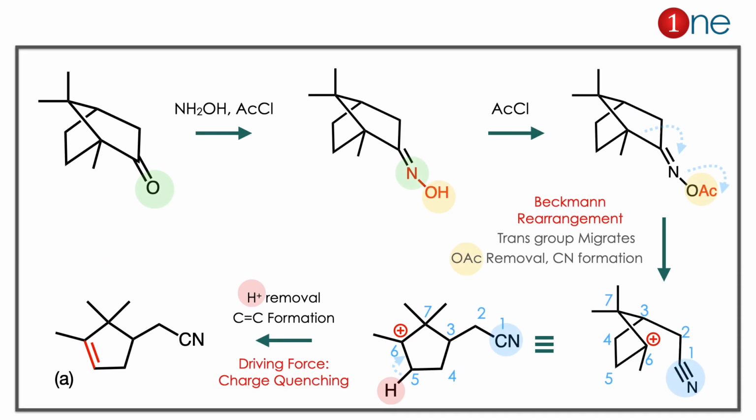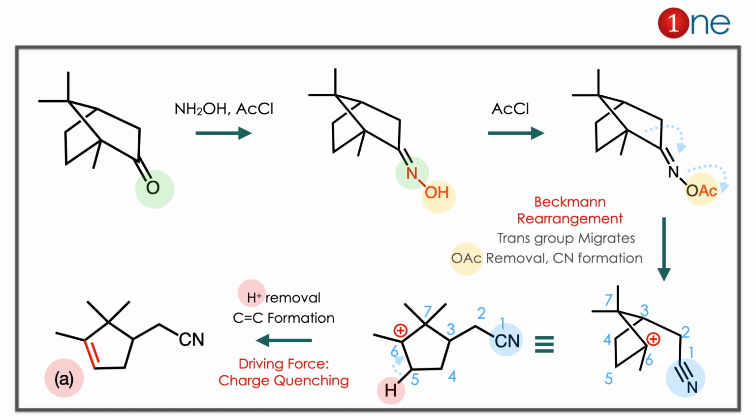The starting material contains a ketone and it is a bicyclic compound. You are using hydroxylamine, so oxime formation happens there. Then you are using acid chloride, so it's a kind of Beckmann rearrangement. The NOH group becomes OAc there, so it's just a functional group conversion. During the Beckmann rearrangement, always the trans group migrates. Here the trans group is the double bonded one and it is electron rich too. So it moves and the cation is formed at the bridge.